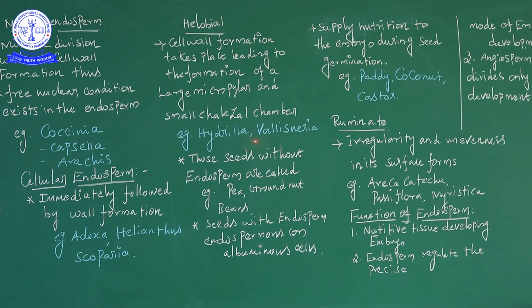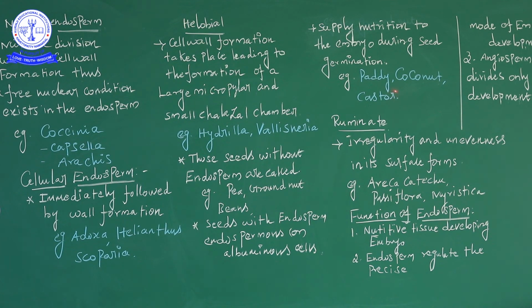Next, seeds with endosperm, also called albuminous seeds. The main function is to supply nutrition to the embryo during seed germination. Examples are paddy, coconut and castor.